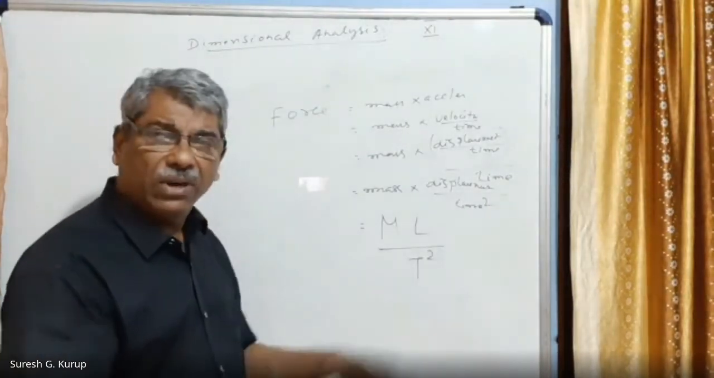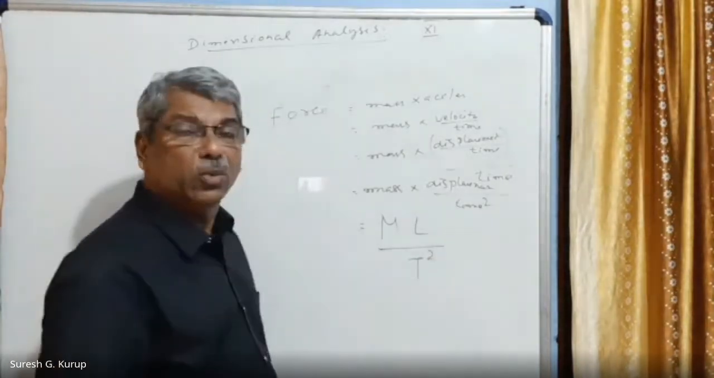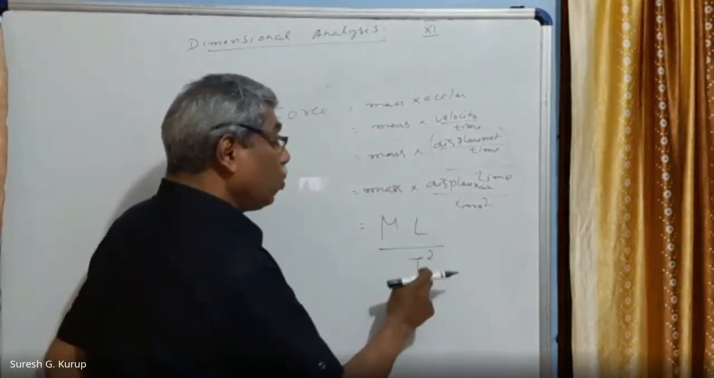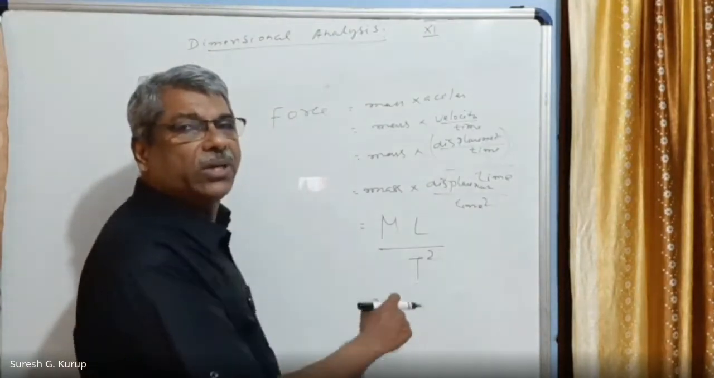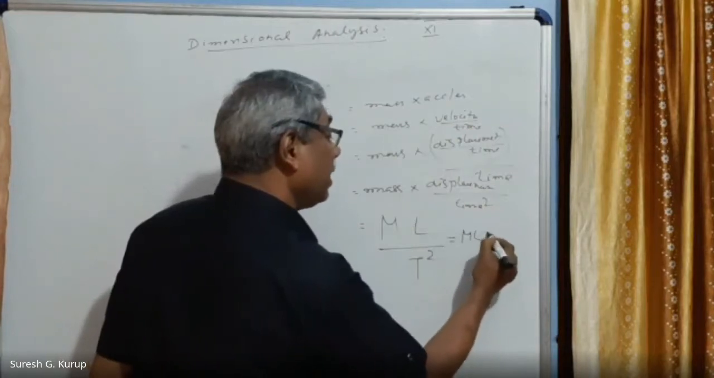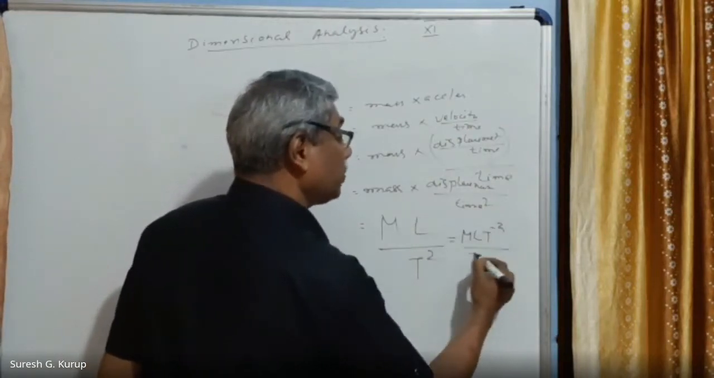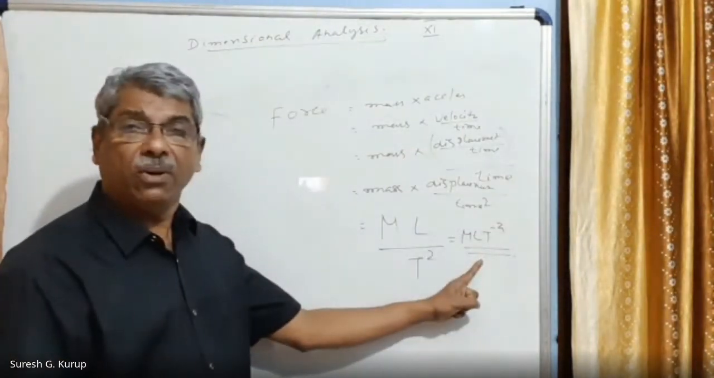Dimensions. Then we'll write in a proper way. Proper way means 1 by T square is equal to T raised to minus 2. ML into 1 by T squared. 1 by T squared is equal to T raised to minus 2. So this can be written in a straight way as M L T raised to minus 2. This is the dimensional formula for force.